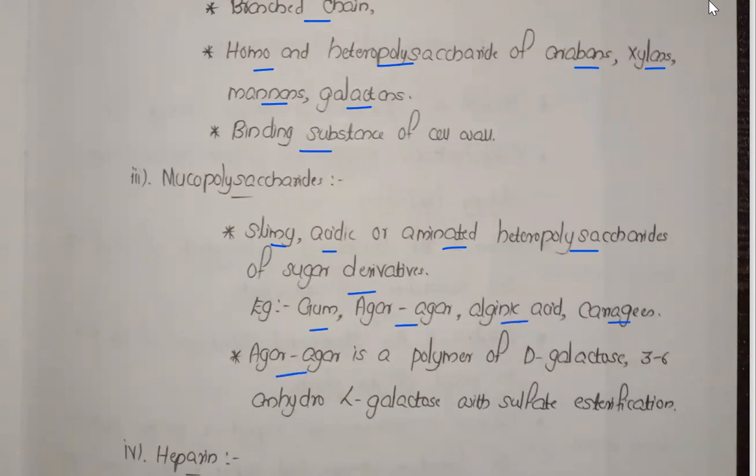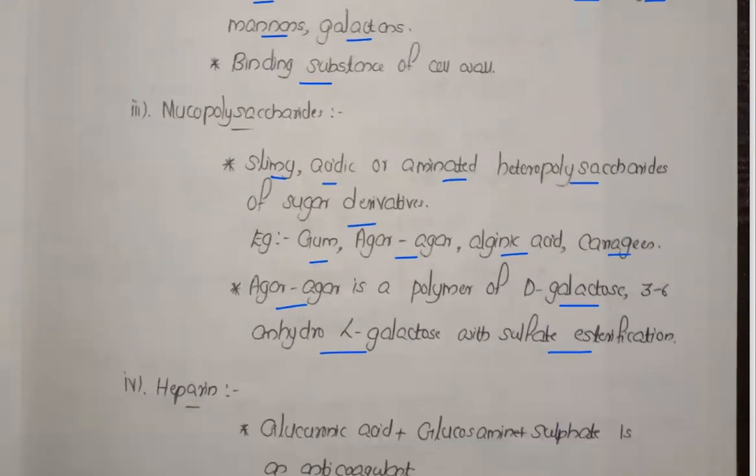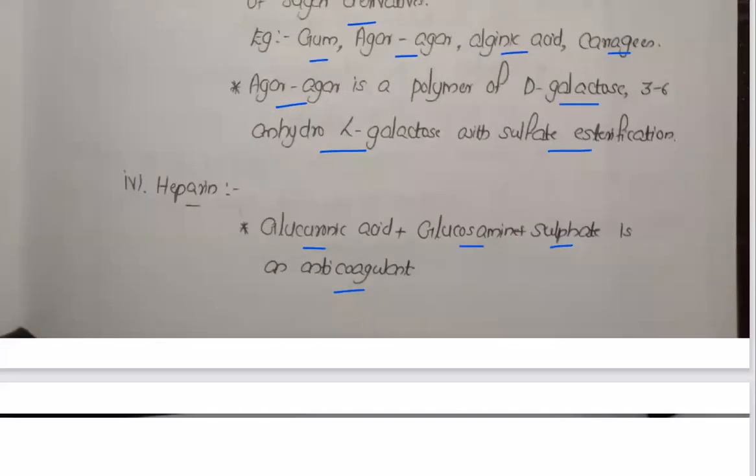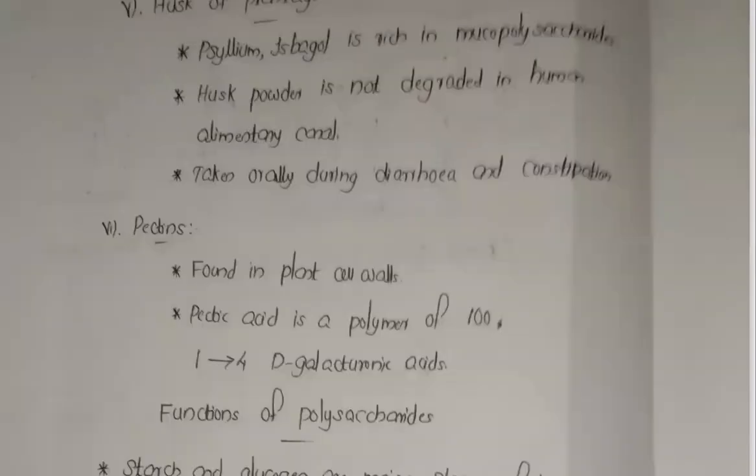So agar-agar is obtained from D-galactose and 3,6-anhydro L-galactose with sulfate esterification. Now heparin is formed by glucuronic acid, glucosamine, and sulfate molecules, and it is an anticoagulant. So anticoagulant means it prevents the clotting of the blood.